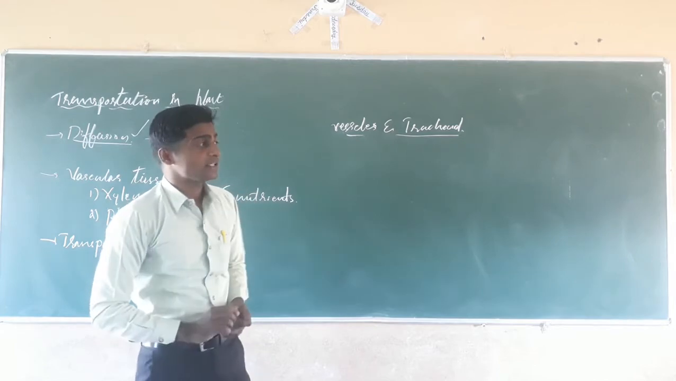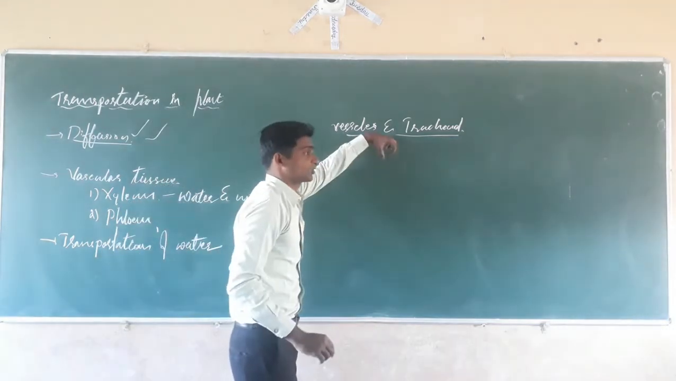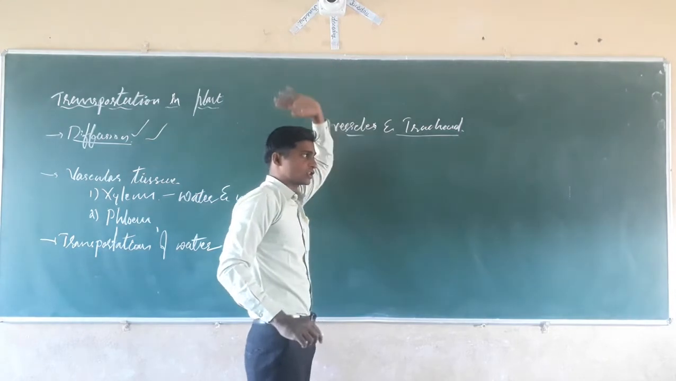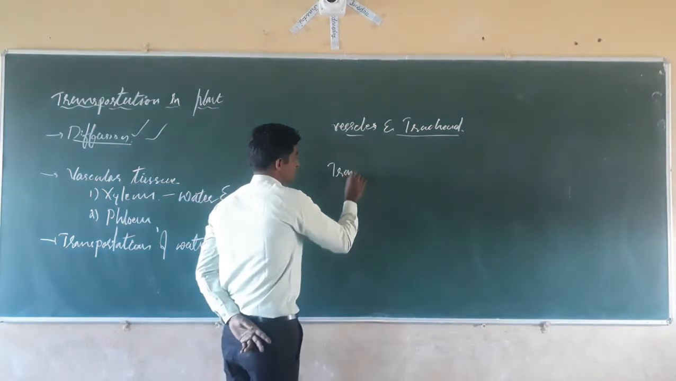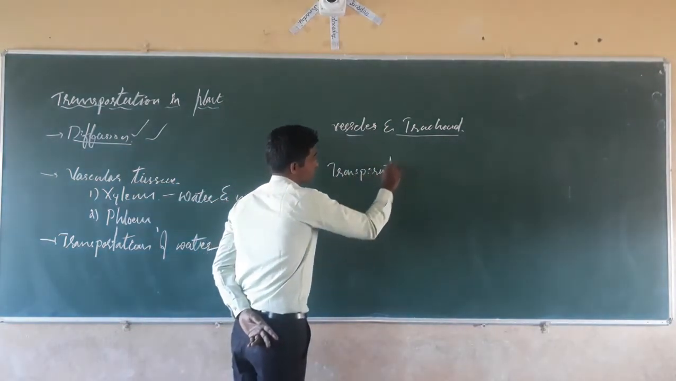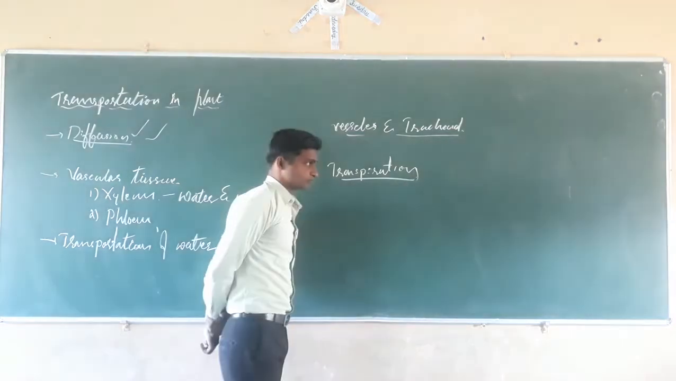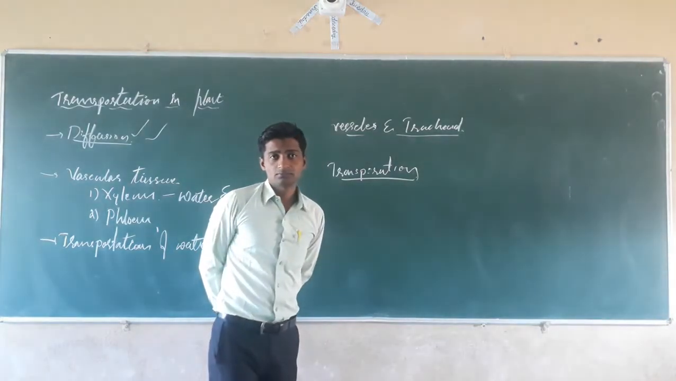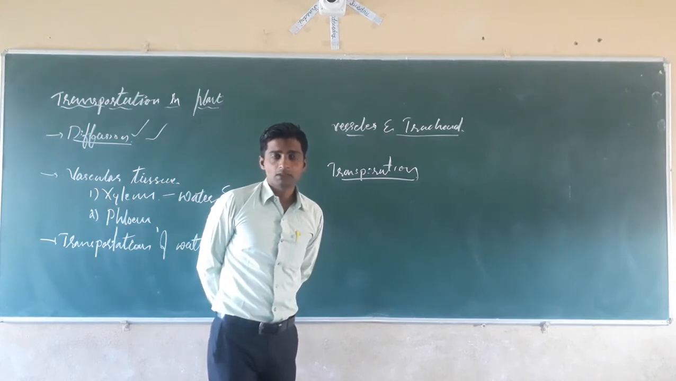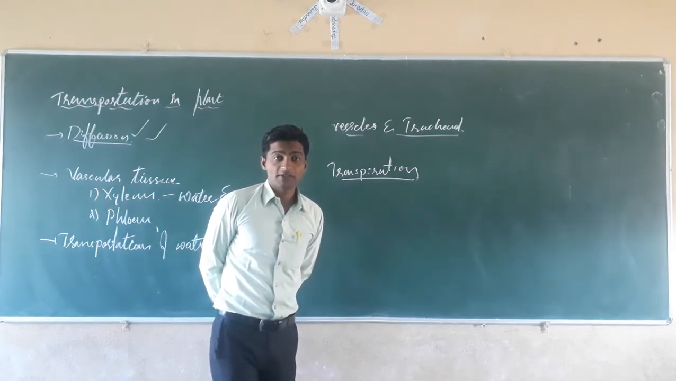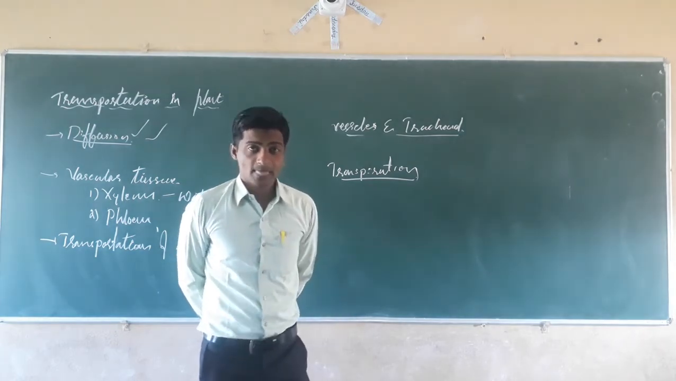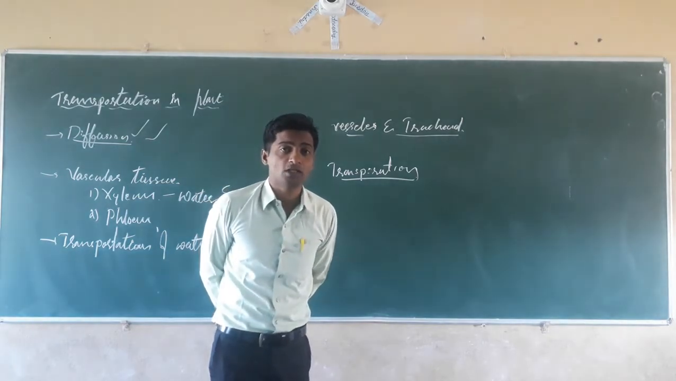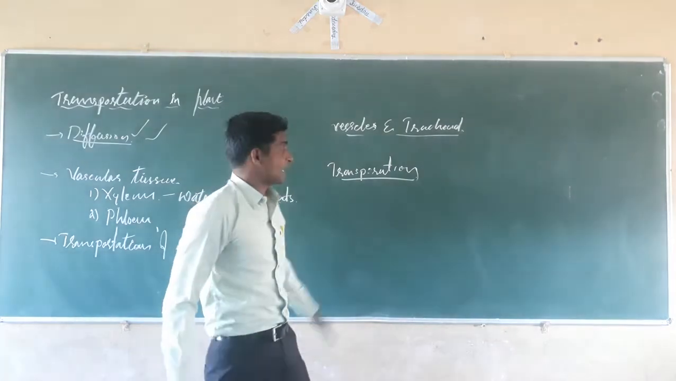Next, dear students, why is the suction pull of water going on in the upward direction? It is because of transpiration. You know the meaning of transpiration? Transpiration means the movement of molecules. The process of removal of excessively absorbed water from the plant body, or the removal of water from the plant through the stomata, is called transpiration.